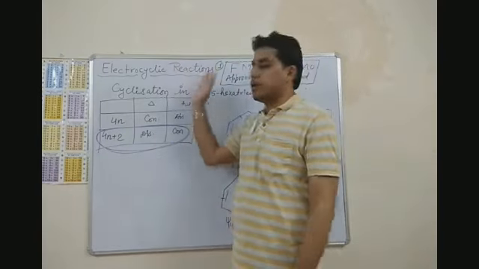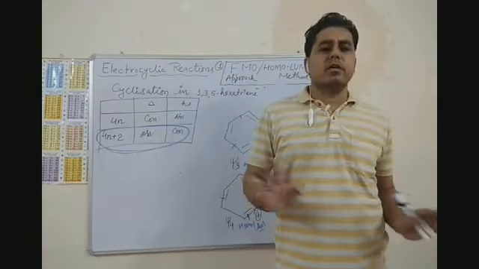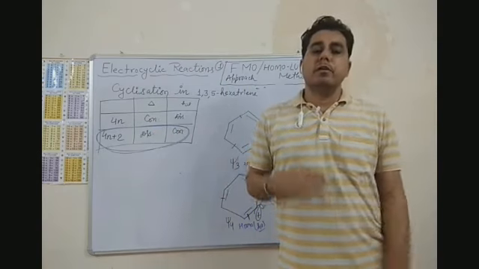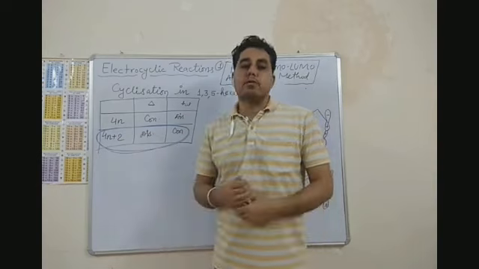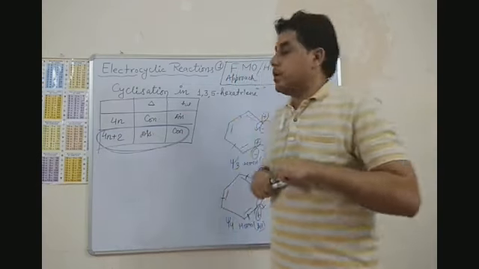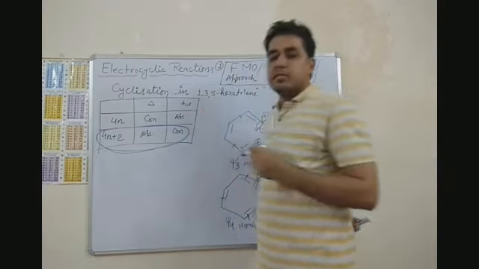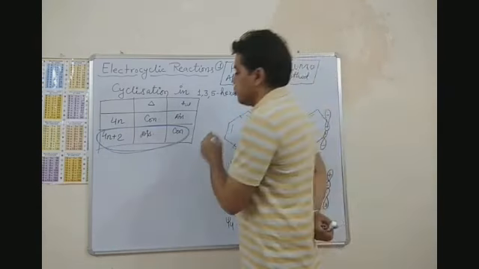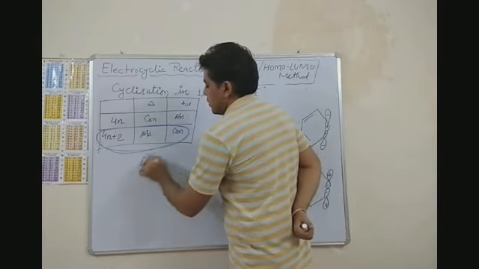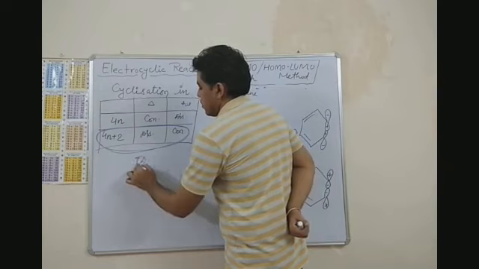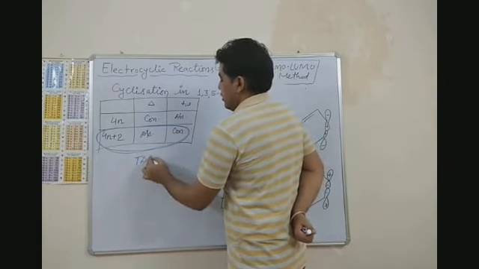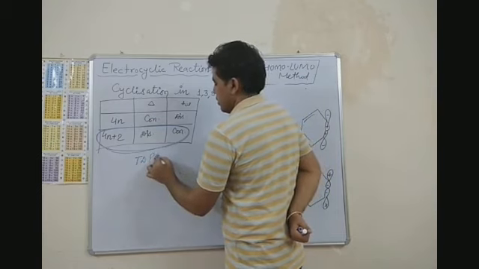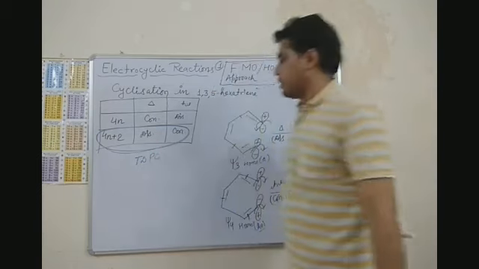So for every type of photochemical reaction, we will make a short trick with the help of this 4n plus 2 pi electron system. In thermal condition, it is disrotatory. Thermal, disrotatory, photochemical, conrotatory, right?